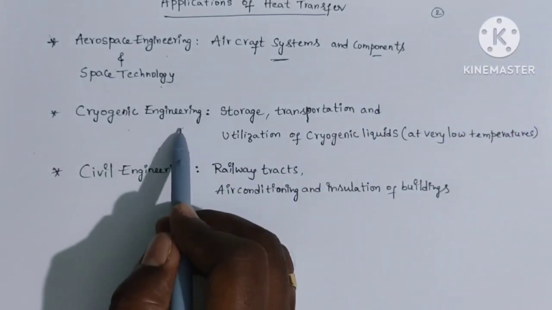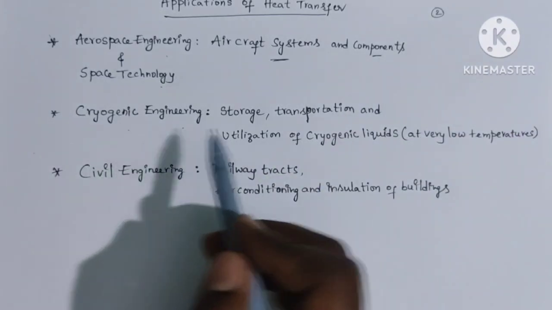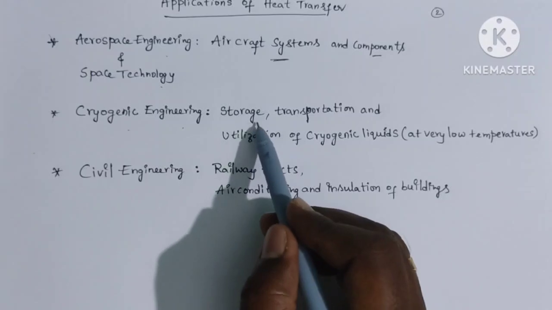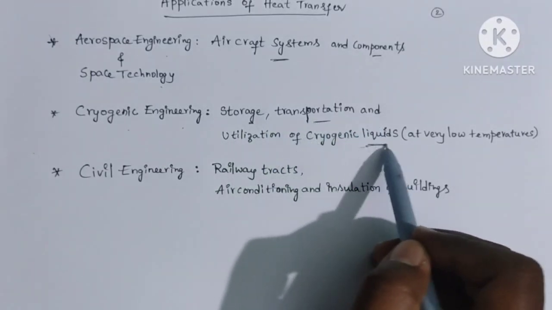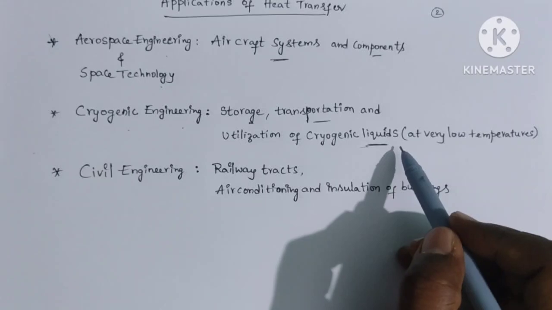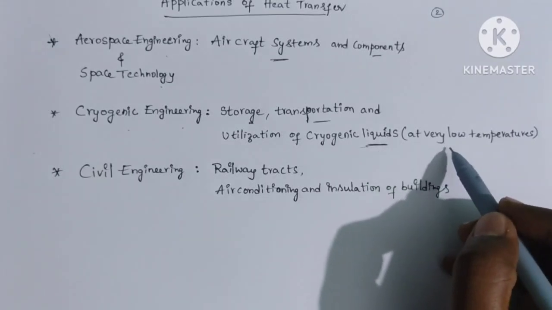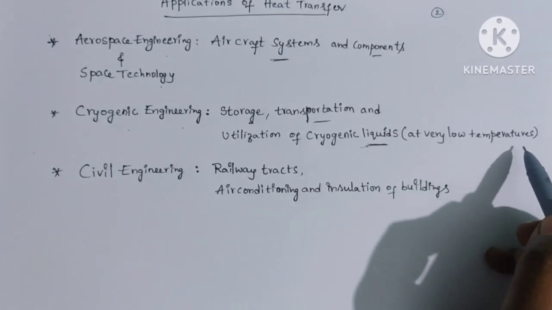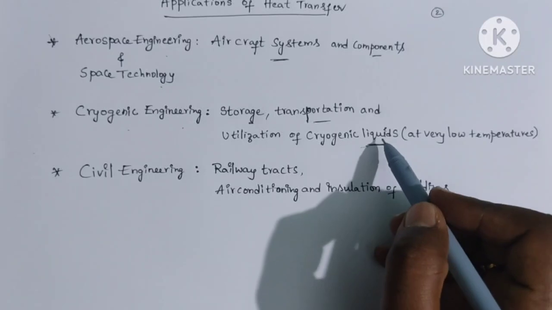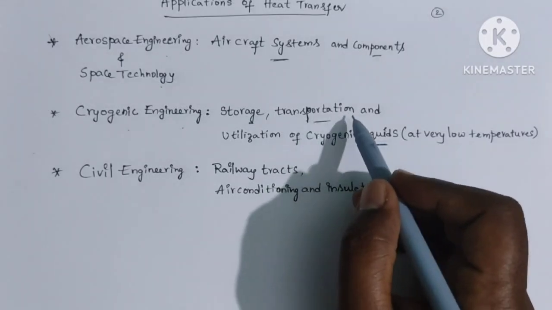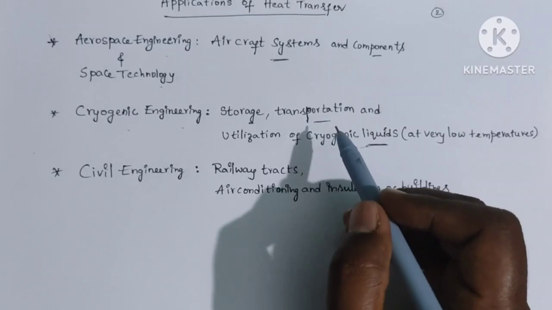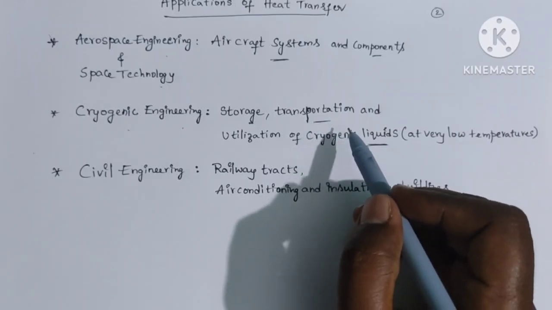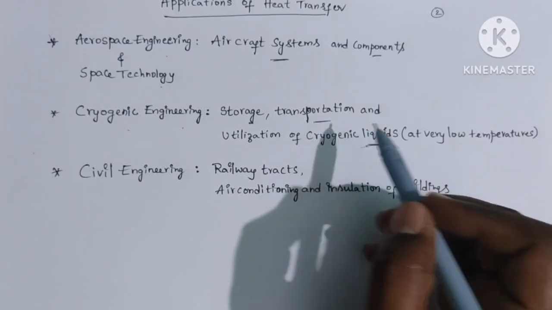Cryogenic engineering heat transfer applications are storage, transportation and utilization of cryogenic liquids. Cryogenic liquids are liquids at very low temperatures. Carrying those types of liquids from one place to another is very difficult. In that case, heat transfer applications are very important.